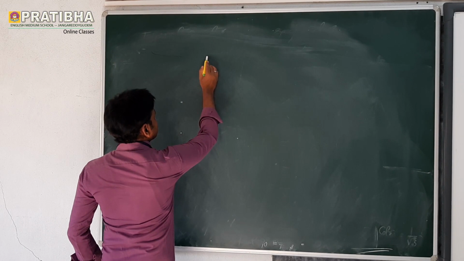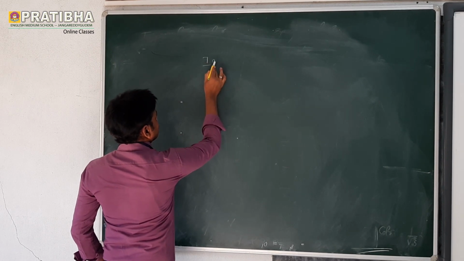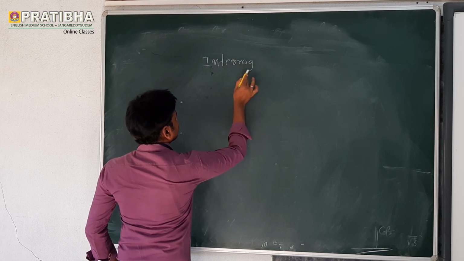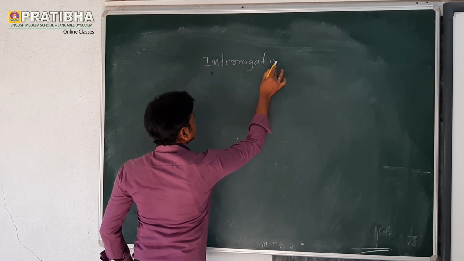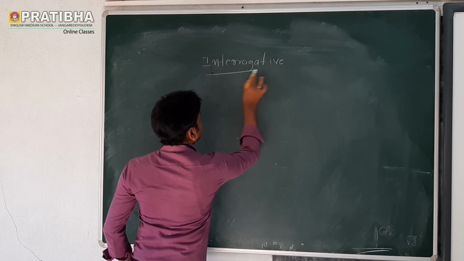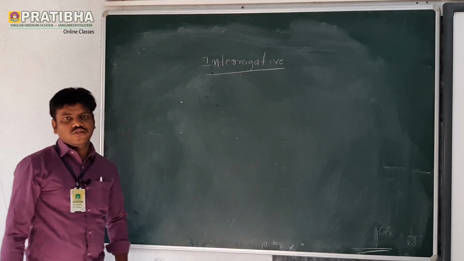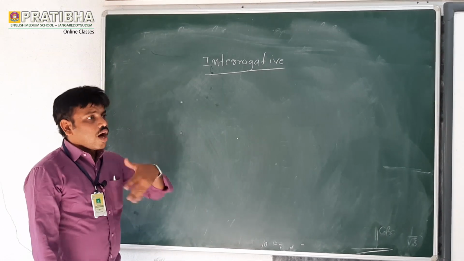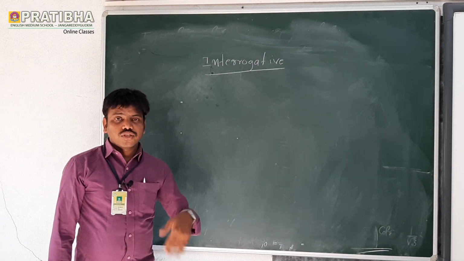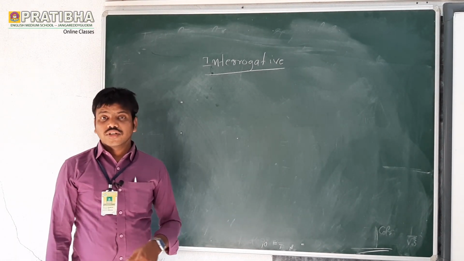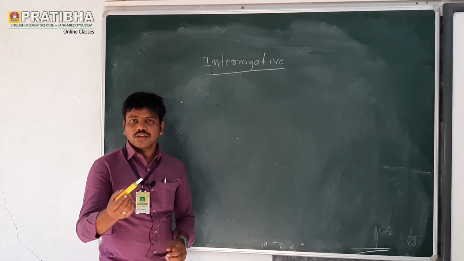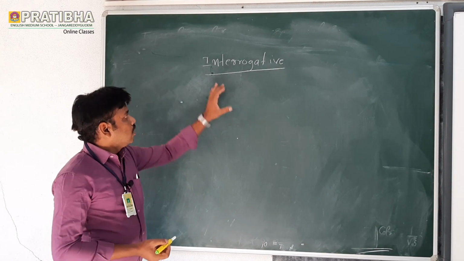What is the second type of sentence? Interrogative sentence. What do you mean by interrogative sentence? It means asking questions in different ways, in a different manner, by using some words.